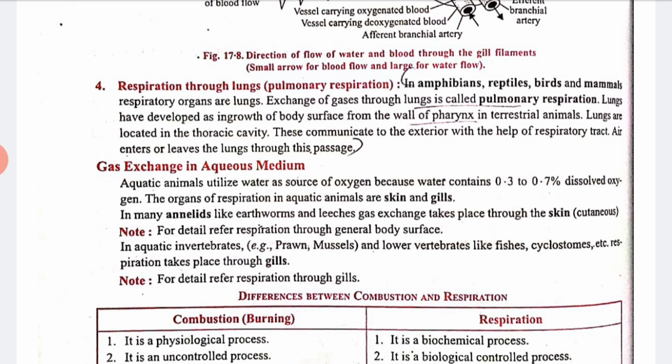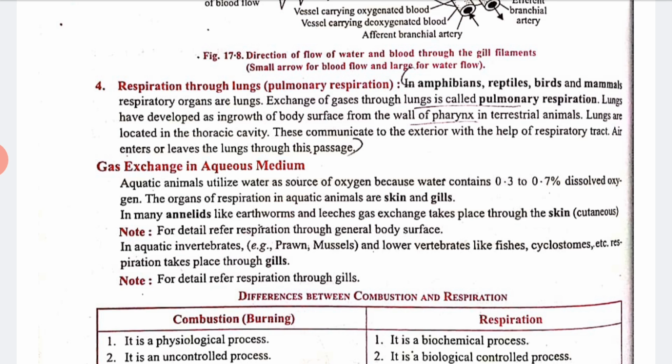Lungs have developed as an outgrowth of the body surface from the wall of the pharynx in terrestrial animals. Lungs are located in the thoracic cavity and these communicate to the exterior with the help of the respiratory tract. Air enters or leaves the lung through this passage. So in this way respiration through lungs is also known as pulmonary respiration and it takes place in humans also.